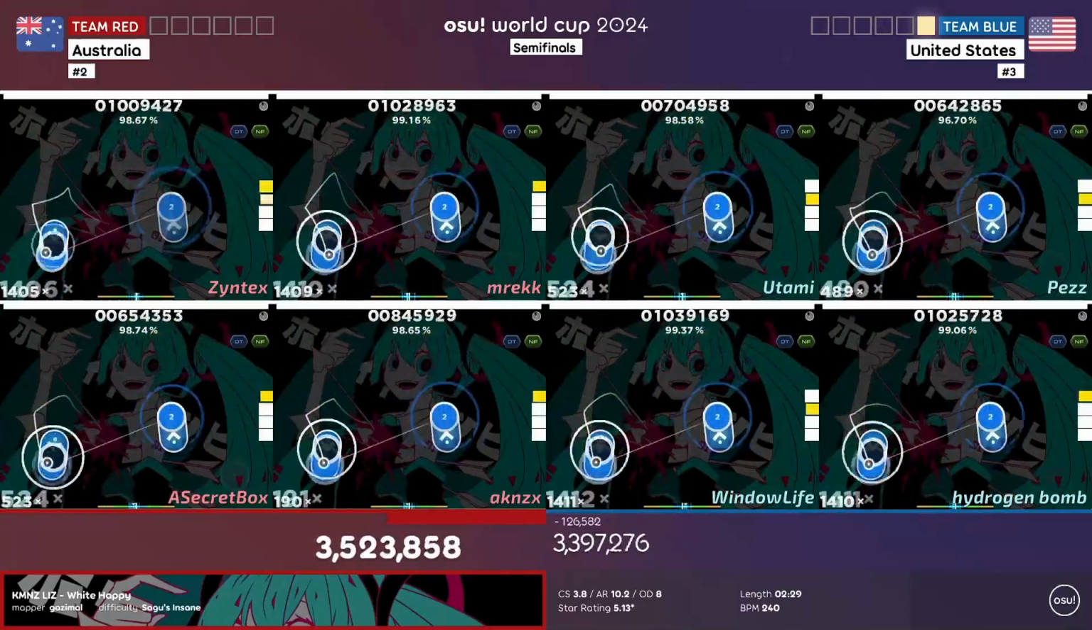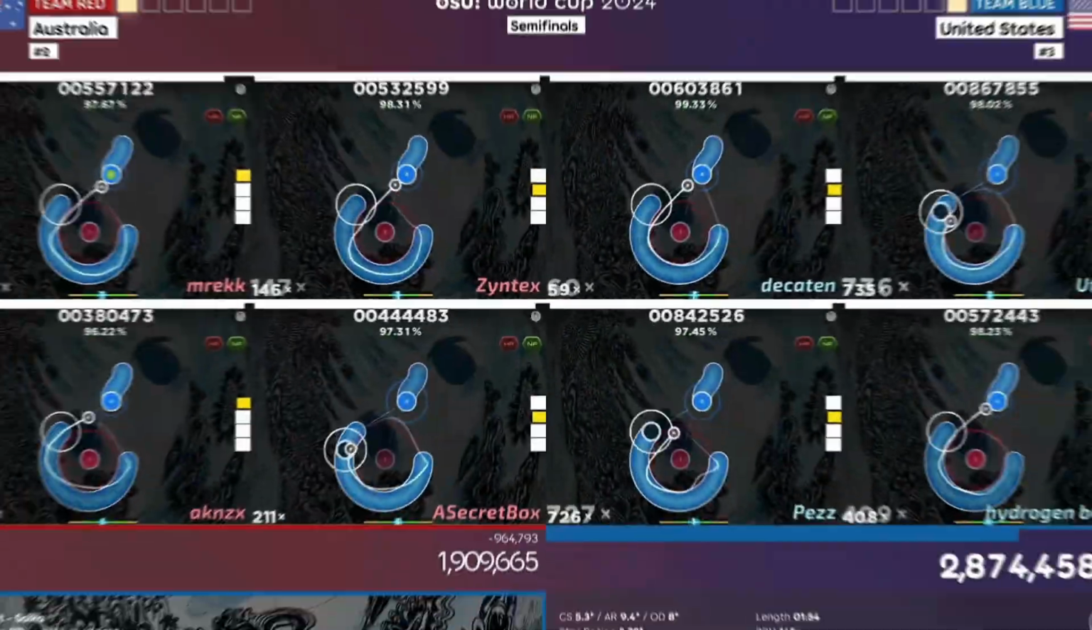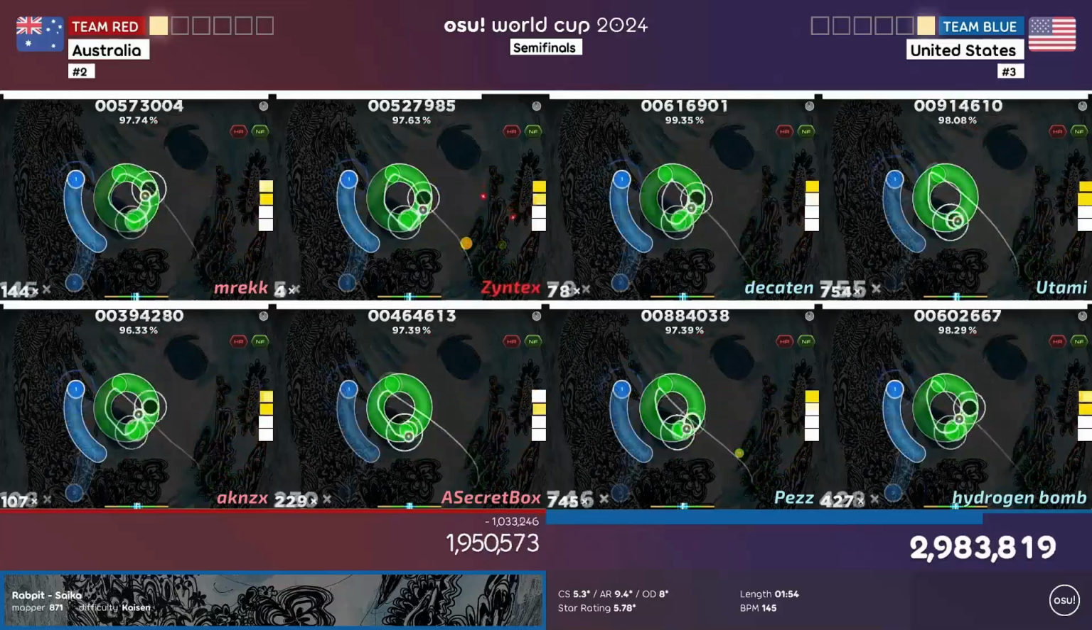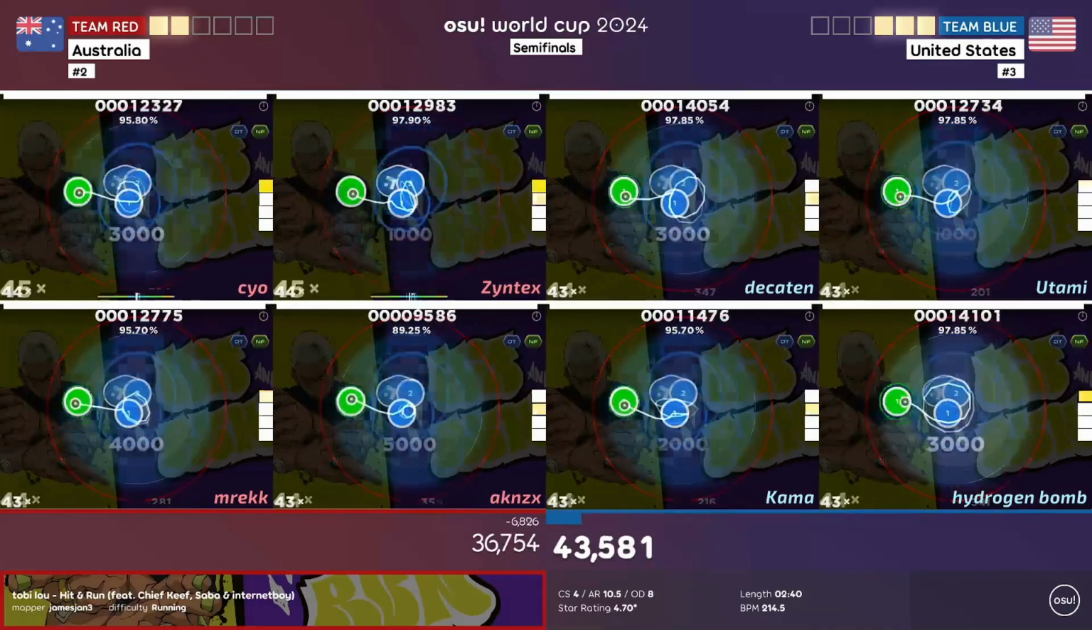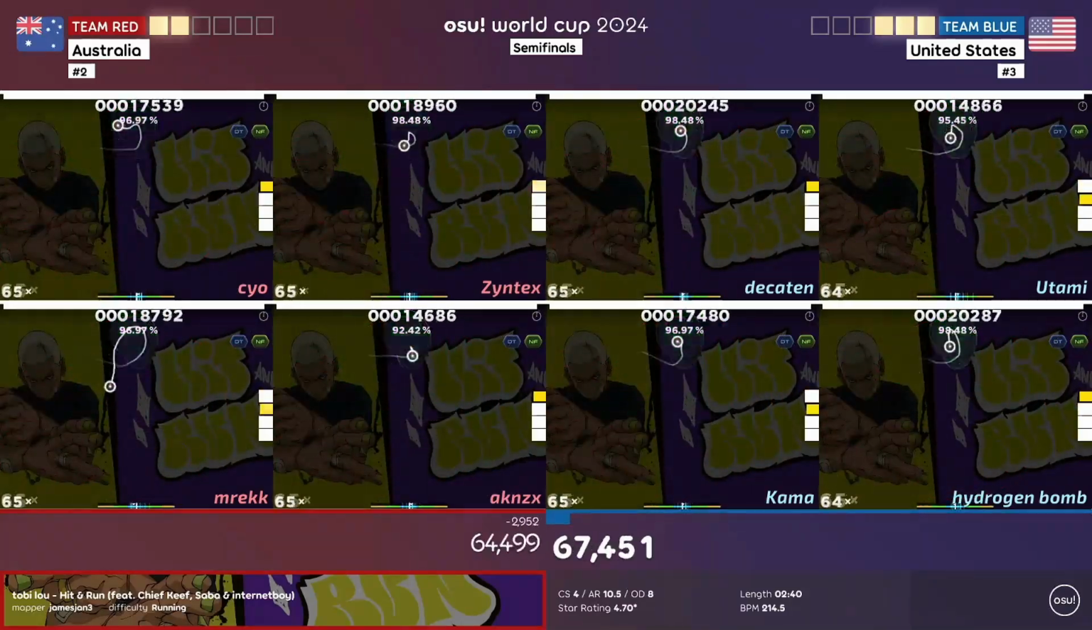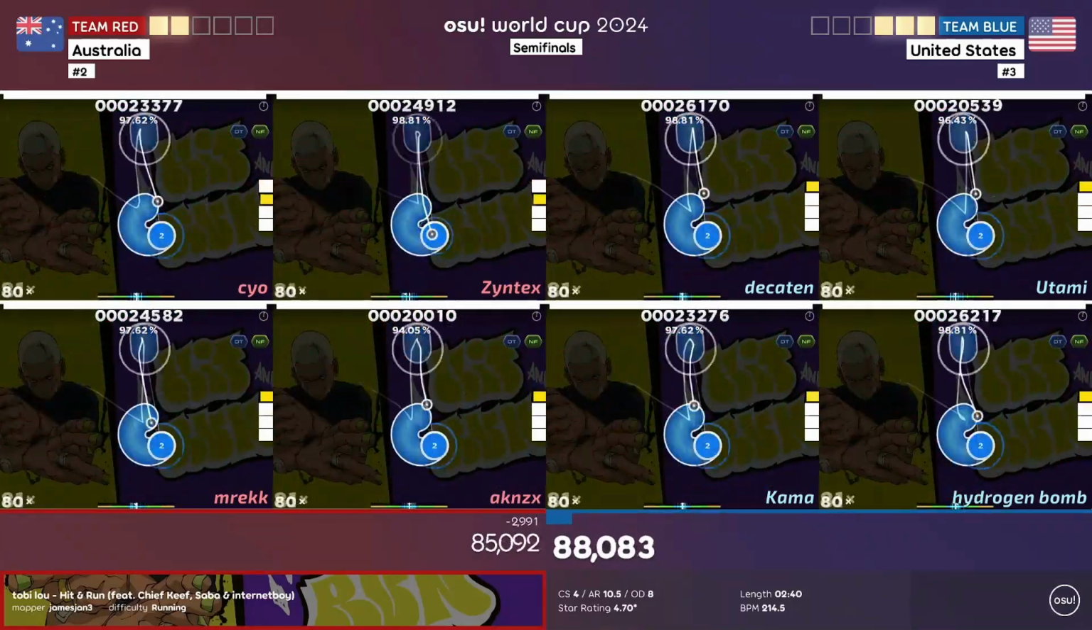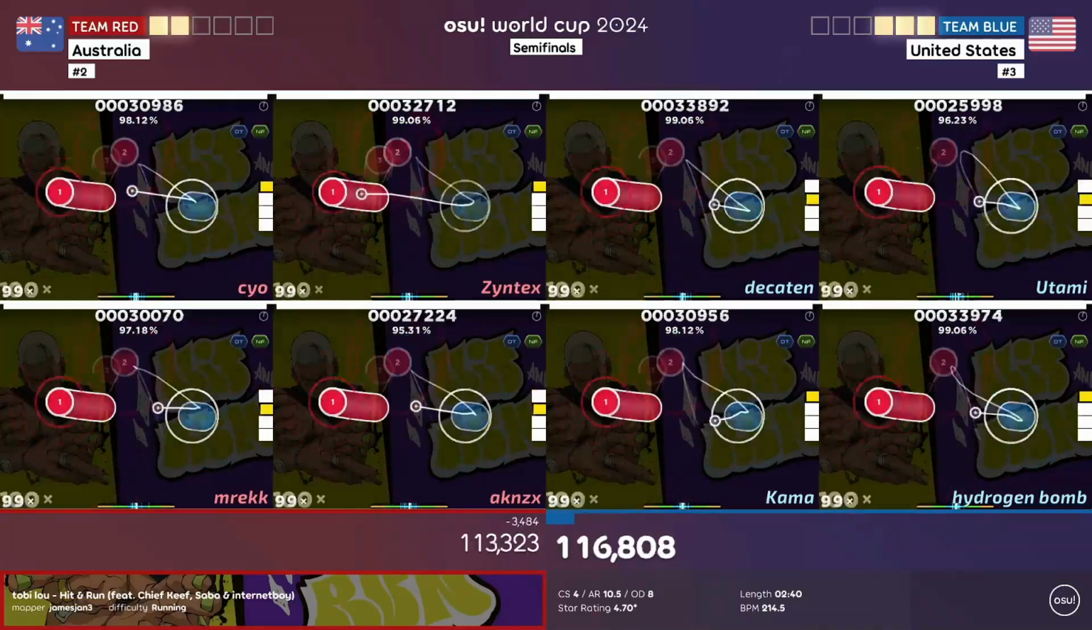Australia picked DT2, which they ended up winning, obviously. The US then picked Hard Rock 2, which they won. Australia then picked DT3, which they ended up winning. And by now you can kind of guess how this is going. Absolutely nobody is trading picks whatsoever so far, and that continues on for the next couple of maps.